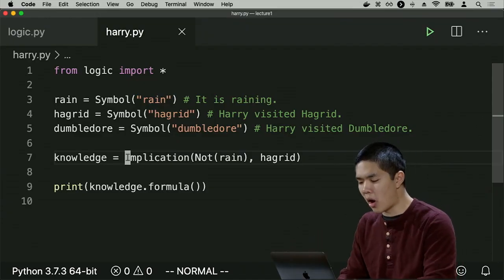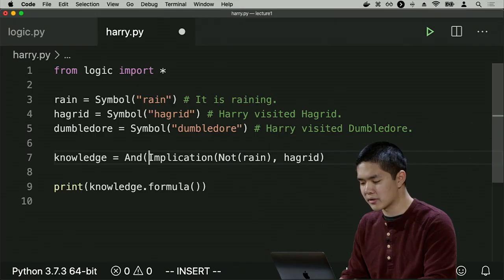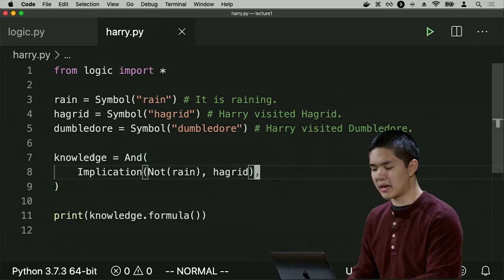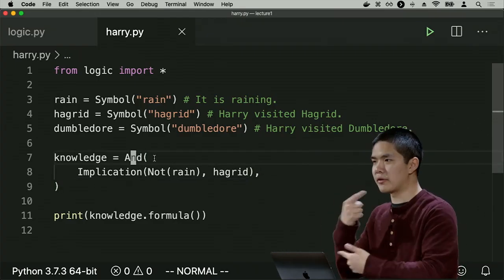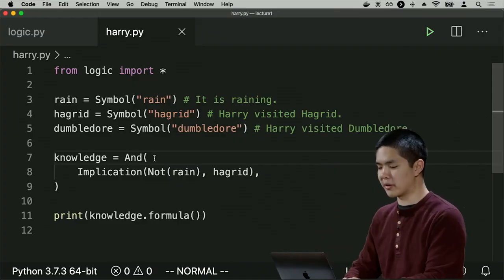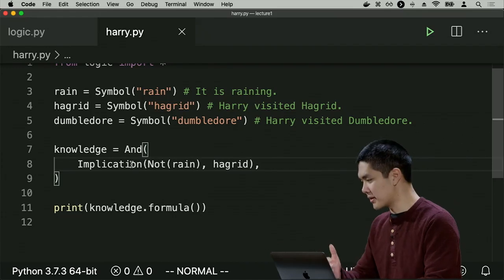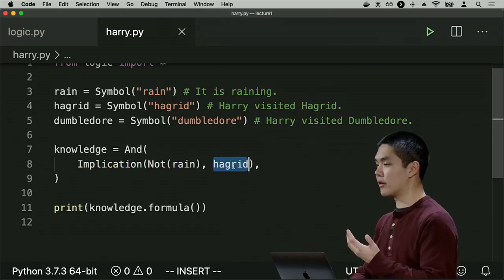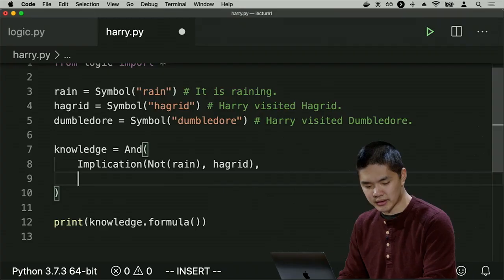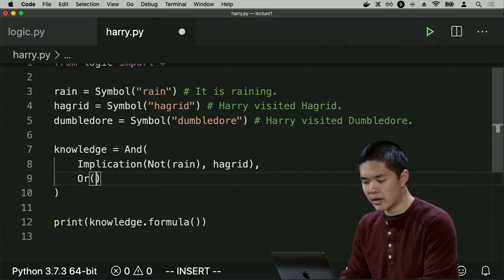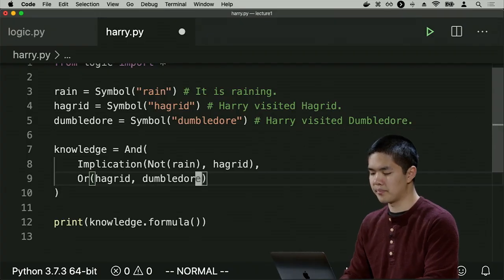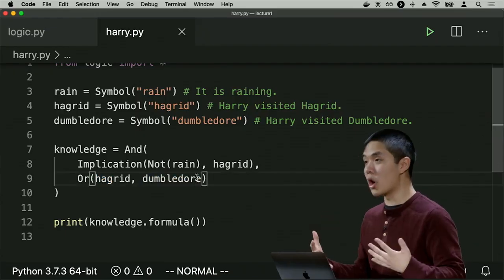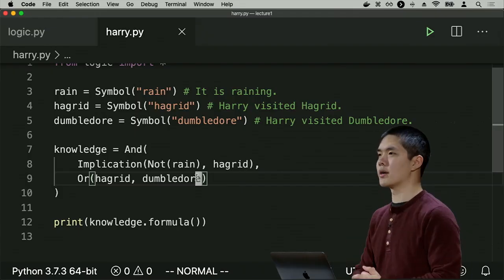So I'll go ahead and wrap all of my knowledge inside of an "and." And I'll move things on to new lines just for good measure. But I know multiple things. So I'm saying knowledge is an "and" of multiple different sentences. I know multiple different sentences to be true. One such sentence that I know to be true is this implication, that if it is not raining, then Harry visited Hagrid. Another such sentence that I know to be true is "or Hagrid Dumbledore." In other words, Hagrid or Dumbledore is true, because I know that Harry visited Hagrid or Dumbledore.